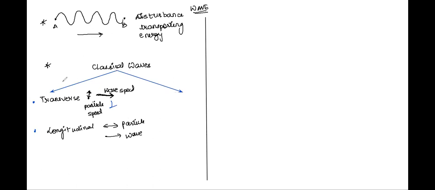So this was on the basis of direction, and the next one is on the basis of medium. So how do you define it? You define it in terms of two types of waves again. One is called mechanical waves. So what does mechanical wave mean? Any wave which requires a medium to travel is called a mechanical wave.